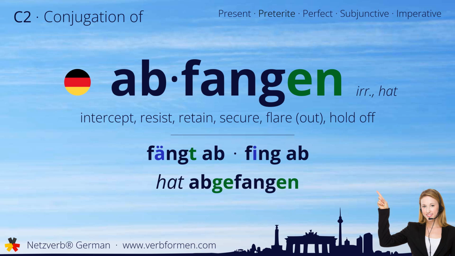Today we're going to learn how to conjugate the German verb abfangen. Watch and listen to the forms carefully. Let's start with the stem forms. Fängt ab, fing ab, hat abgefangen.